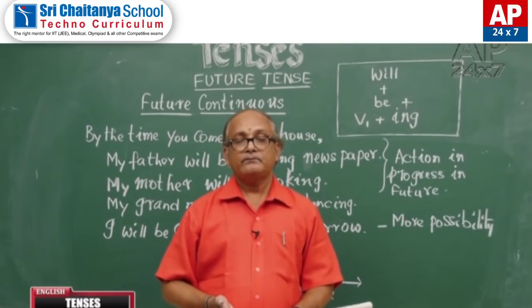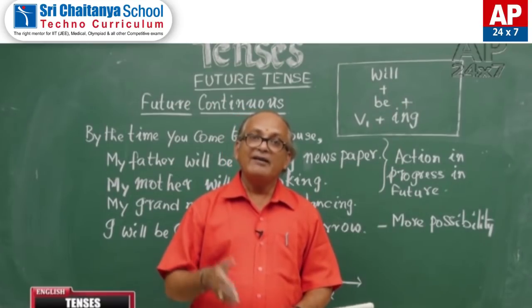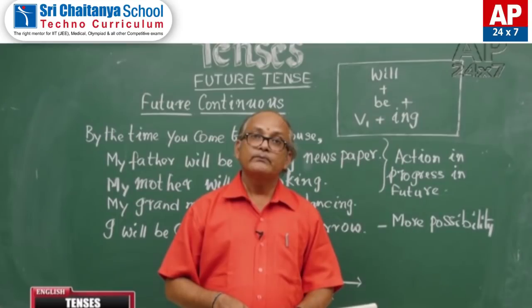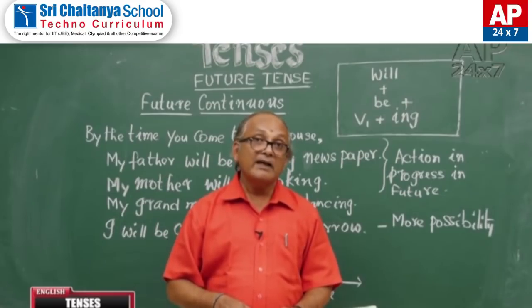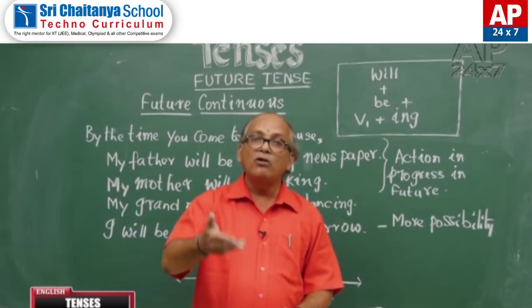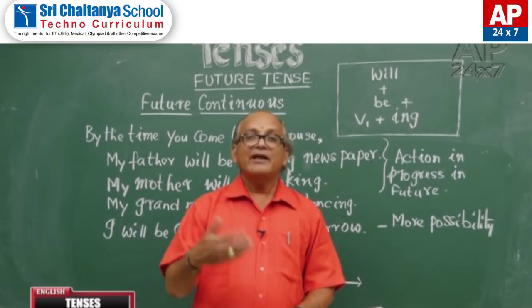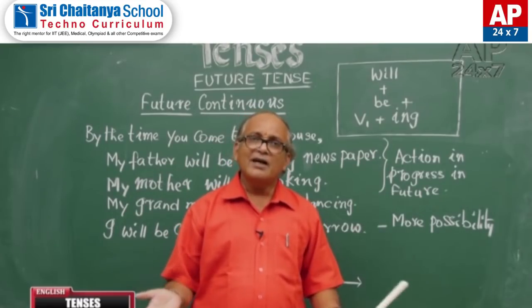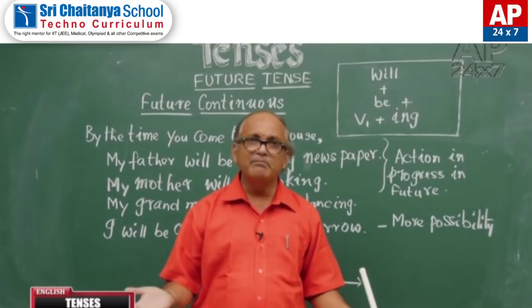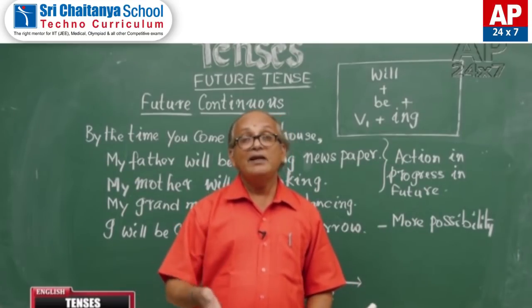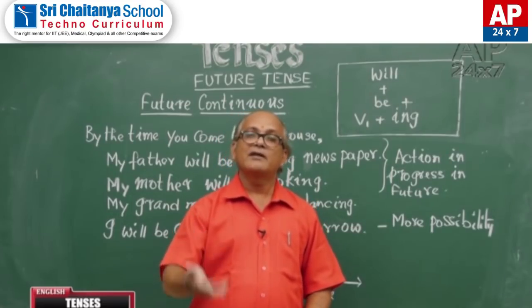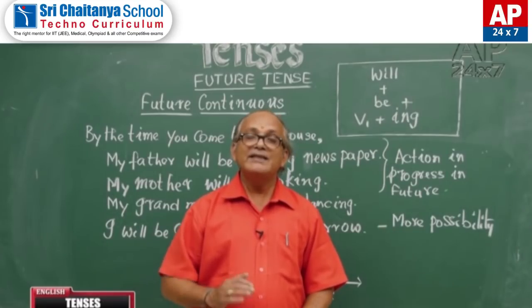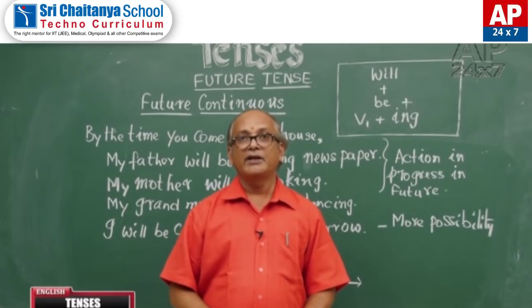If I say, I will come to class tomorrow, that indicates only a 50% possibility of the action. But when I say I will be coming to class tomorrow, it tells you about more possibility of the future action. You can understand the difference very clearly. I will come to class tomorrow, plain, simple, 50%. I will be coming to class tomorrow, more possibility. Say some 65 or 70% of possibility is there. This is the second use of future continuous tense.